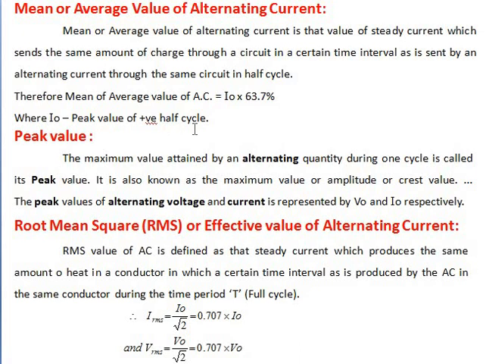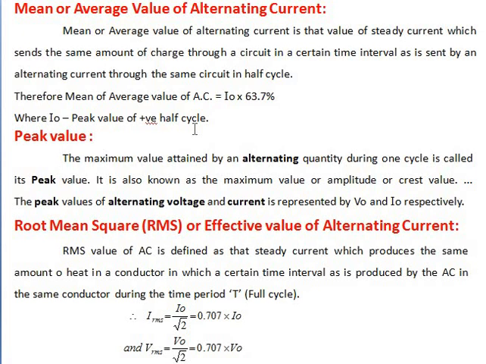Okay, so therefore the current which sends some amount of charge through the circuit in a certain time interval as is sent by an alternating current through the same circuit in half cycle. You repeat these things again and again, then only you will come to know what is the meaning of mean or average value of alternating current, dear students.